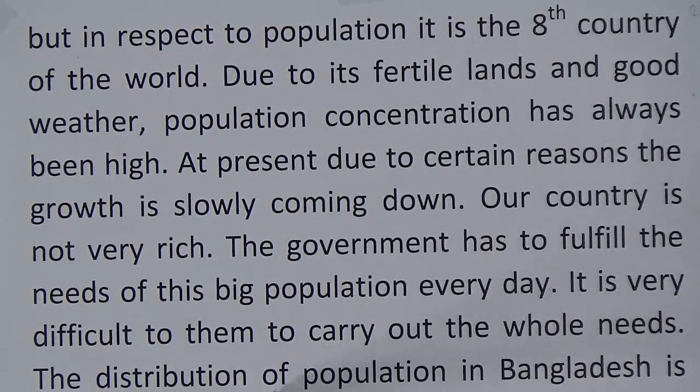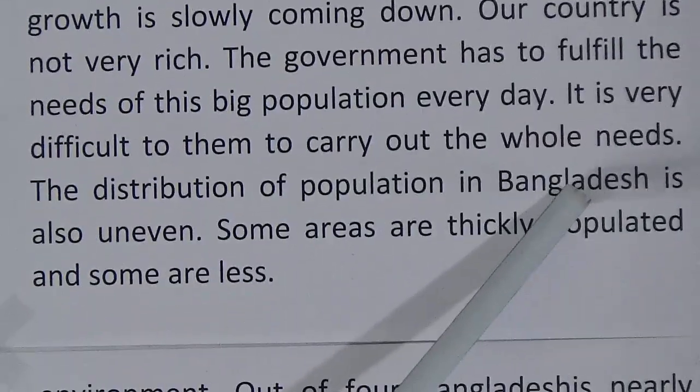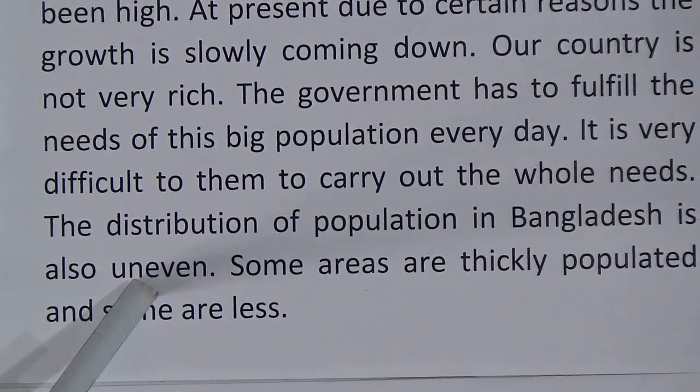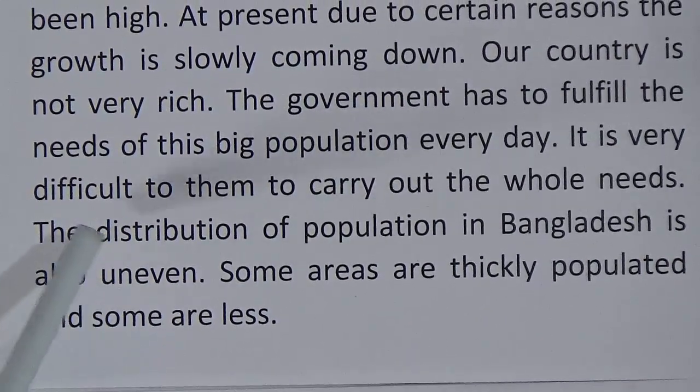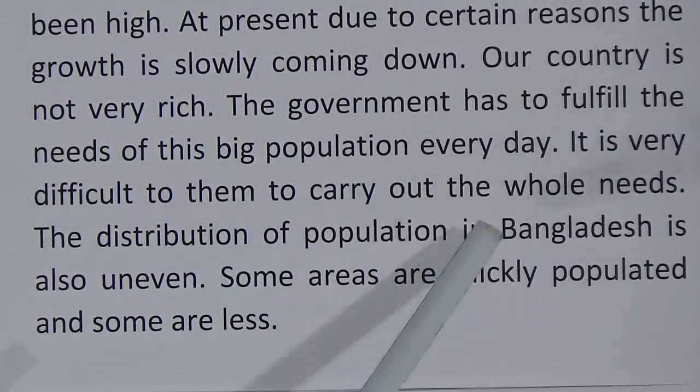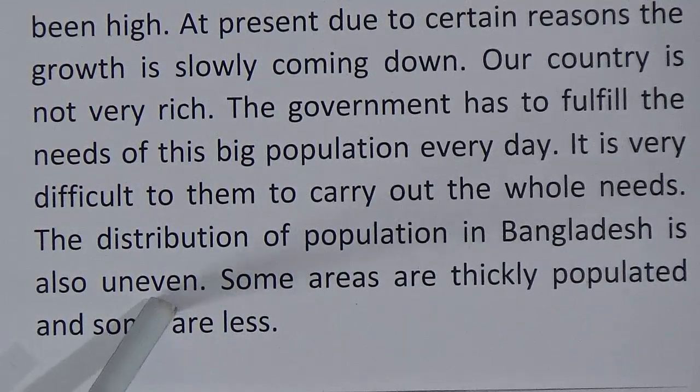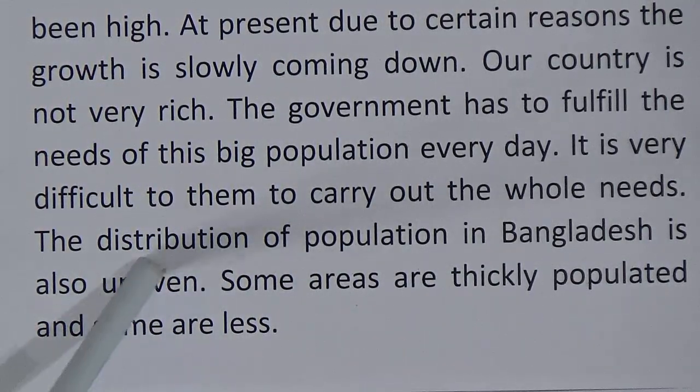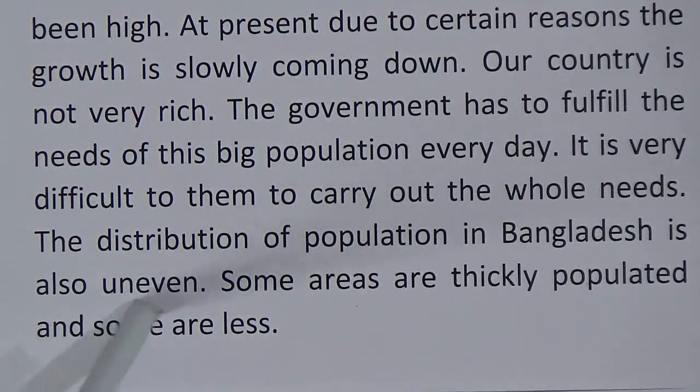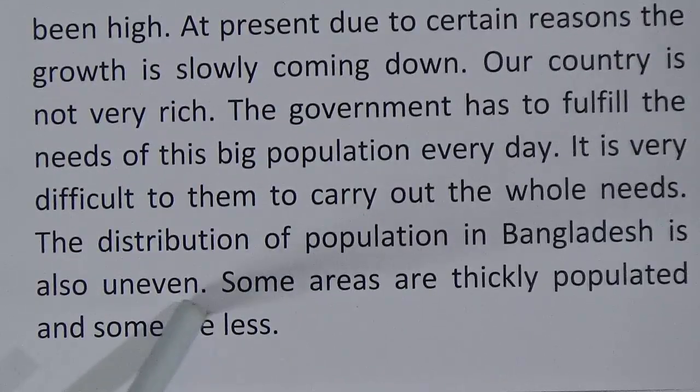The distribution of population in Bangladesh is also uneven. Uneven means unequal. In Dhaka city and the other divisional cities, there is a huge population. For example, more than 2 crores people live in Dhaka city.